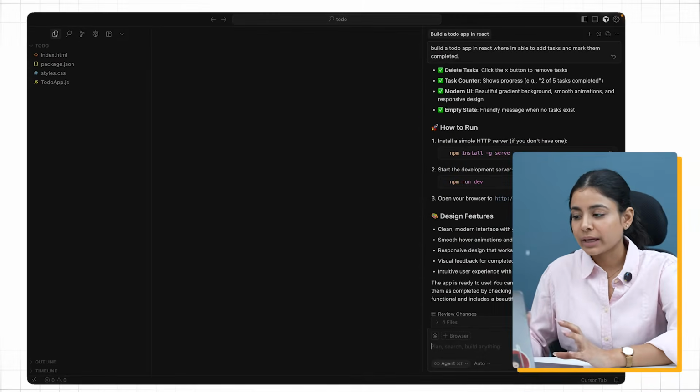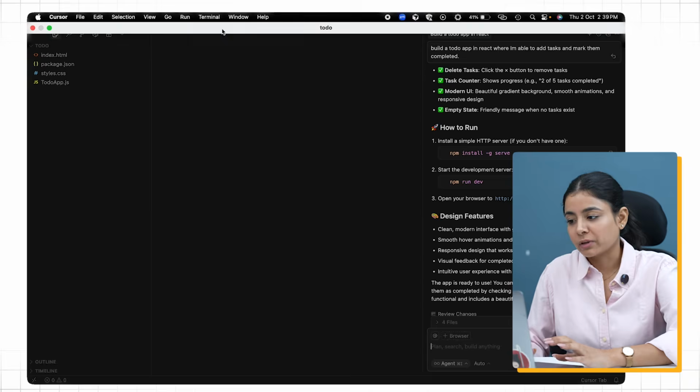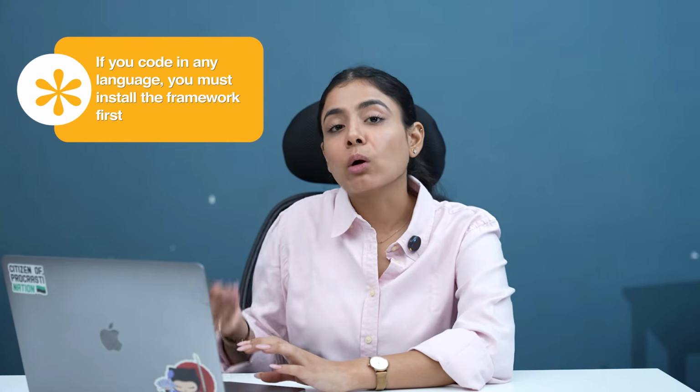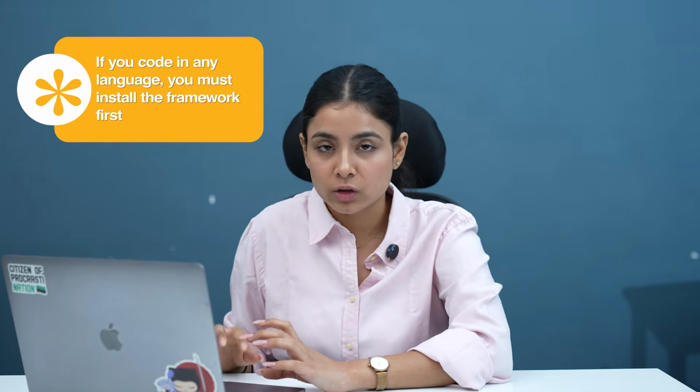So to test what the AI agent has created, all we need to do is run these commands which it has also provided us. So we'll just copy it here. Now React was already installed in my setup. If you get code written in a new language, you should have the particular framework installed in your setup, or it will also provide you the steps to install it. But for this, you might need some permissions which the AI might not have. So the initial setup for a particular framework or a language, that you'll have to do.